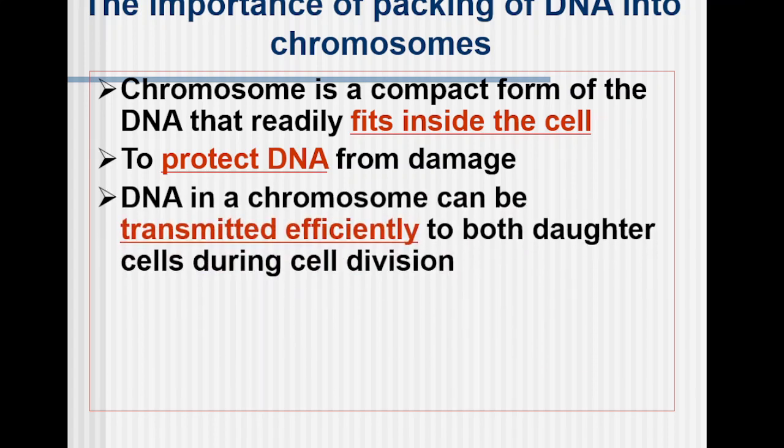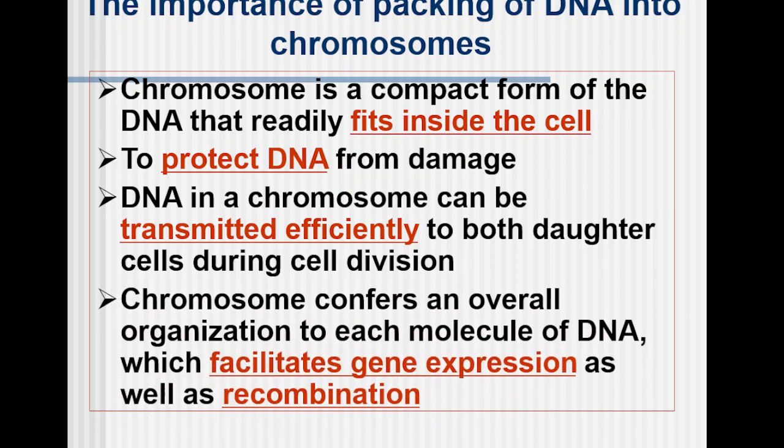Now the DNA in a chromosome can be transmitted efficiently to the daughter cells by the process of cell division. Next, the chromosome confers an overall organization to each molecule of DNA, which facilitates gene expression as well as the recombination process. So for carrying out all these things easily, it's better that we condense it and collect it at a particular location, so that all these processes can take place very fast and efficiently.